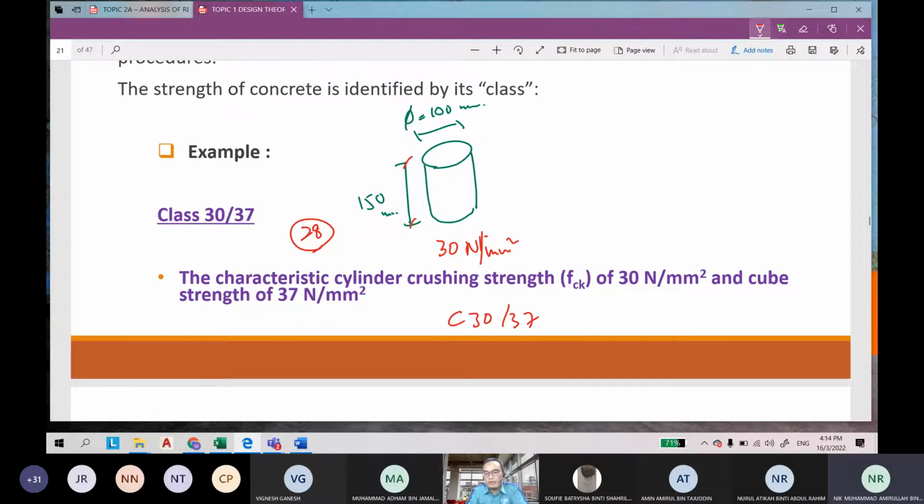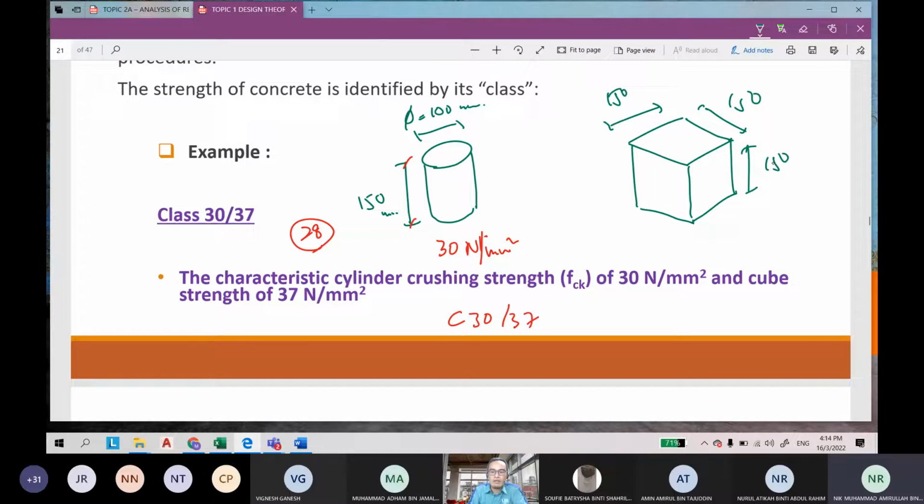But if you use the same mixture with the cube, let's say you don't have a cylinder mold, so you use the cube, 150 times 150 times 150, how much strength must it achieve after 28 days? Compressive strength. This one is FCK, so the value of FCU shall be what? 37. Okay, good. 37 Newton per millimeter square.